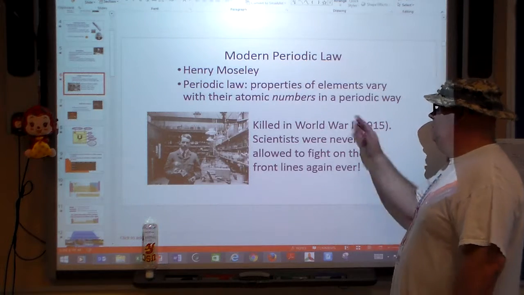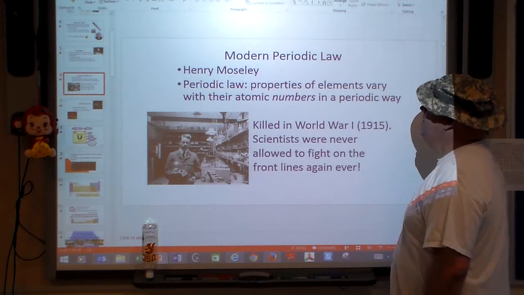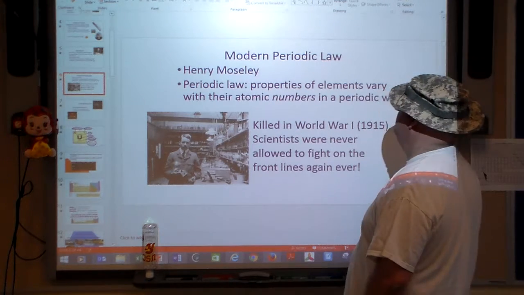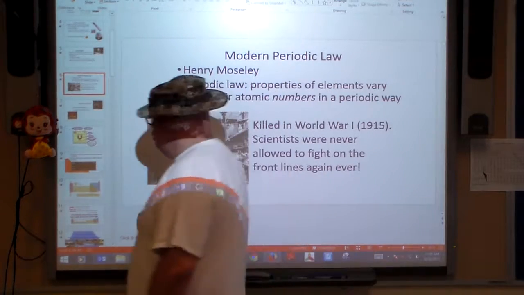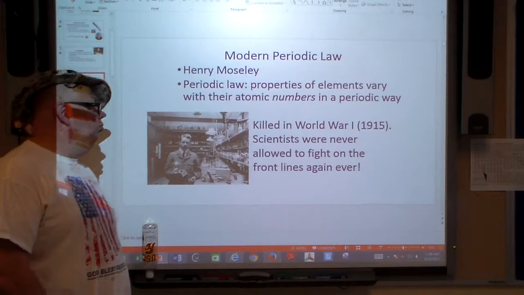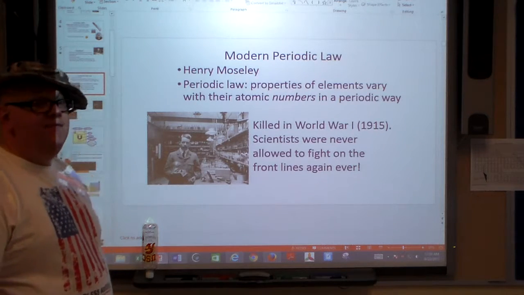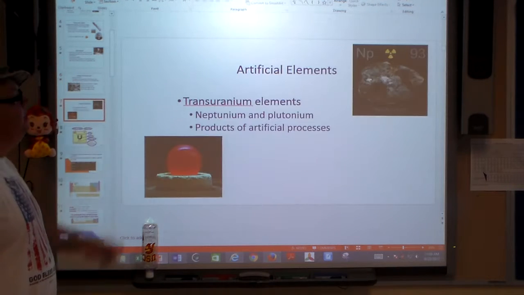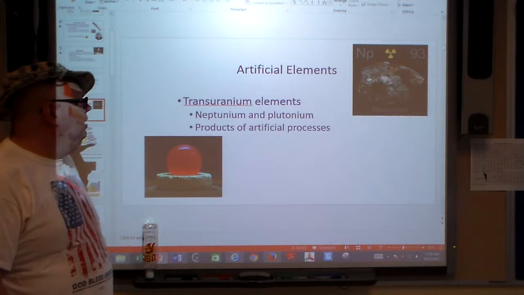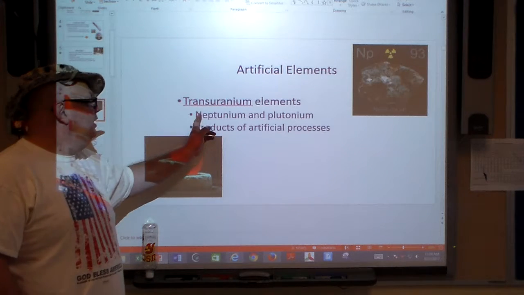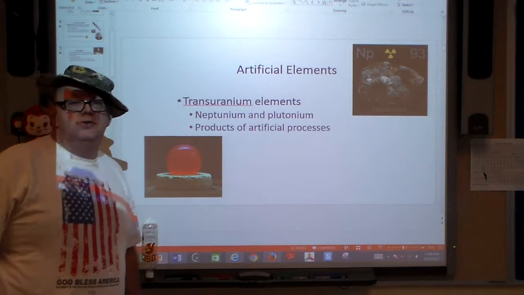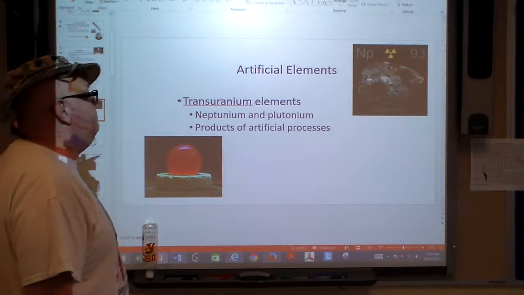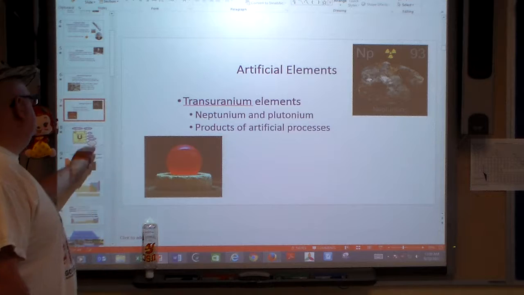Now, modern periodic law: we can talk about Henry Moseley, and he came up with the idea that properties of the elements vary with their atomic numbers in a periodic way. That is a picture of the guy. Too bad he was killed in World War I, and because of that, scientists were never allowed to fight on the front lines ever again. It's just the way it was. We do have artificial elements out there like transuranium elements, like neptunium and plutonium. Those are products of artificial processes. We do not find them in nature. Yes, they are radioactive, and they are expensive to make.